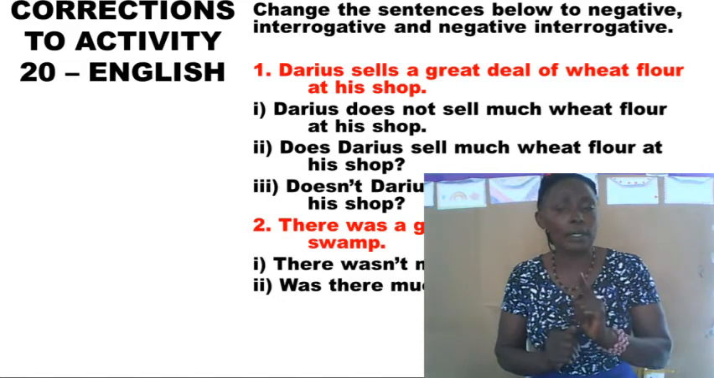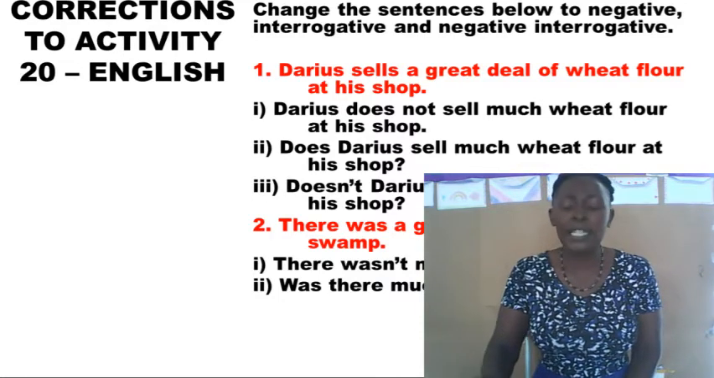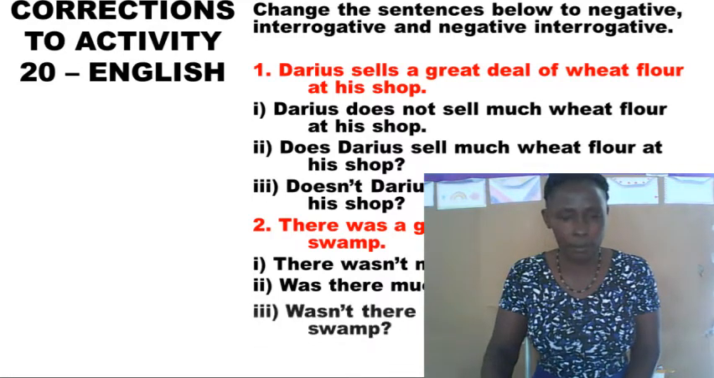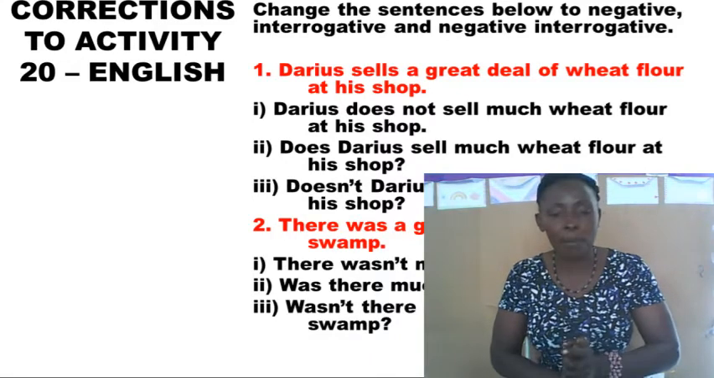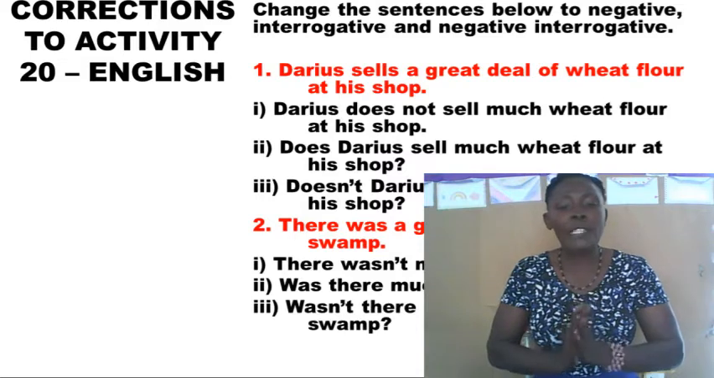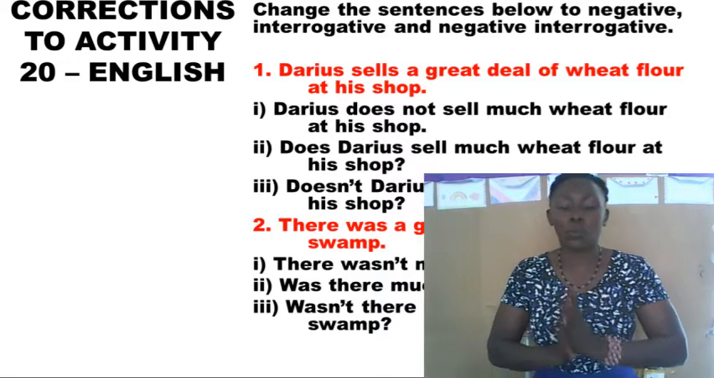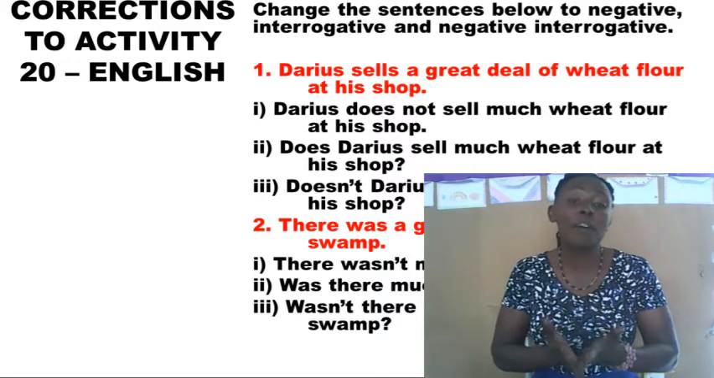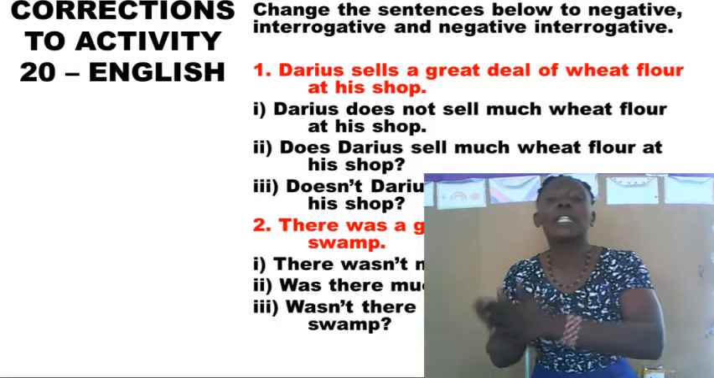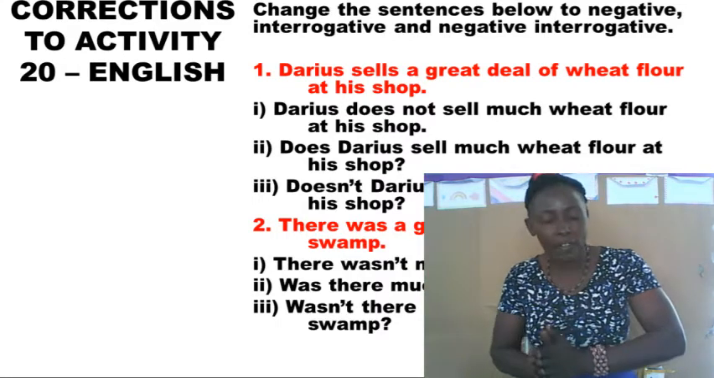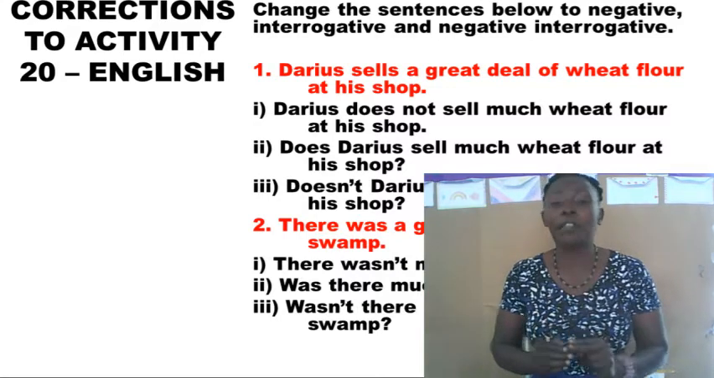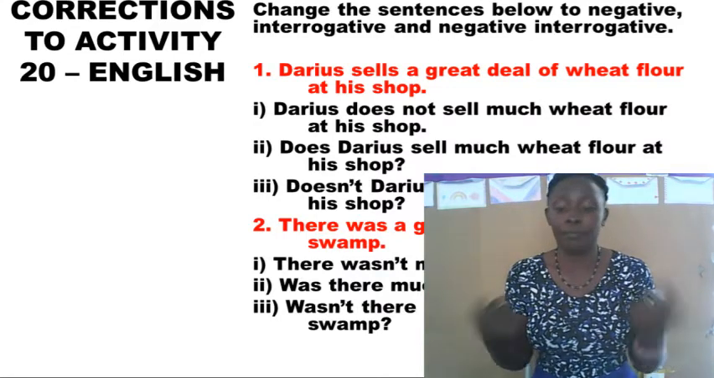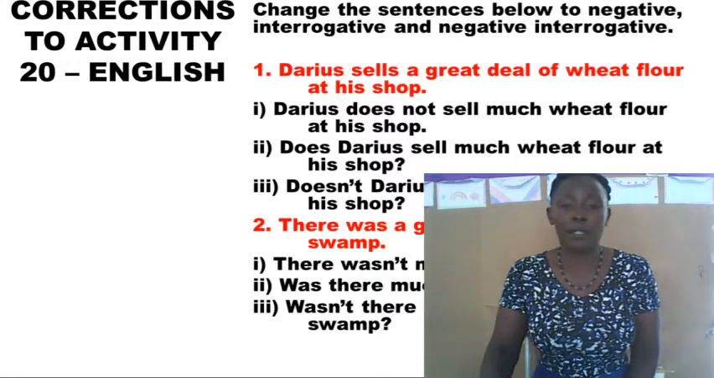That is interrogative. If I change the answer to negative interrogative, we begin with a negative helping verb, which is wasn't. Wasn't there much sand in the swamp? Somebody can even answer in affirmative, yes, there was a great deal. Or negative, no, there wasn't. Those are two answers somebody can give you, if you need somebody's responses. Let's go to question 3,